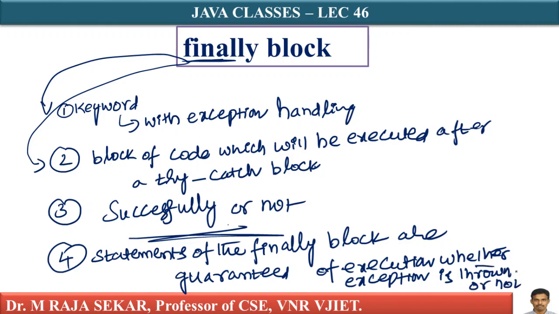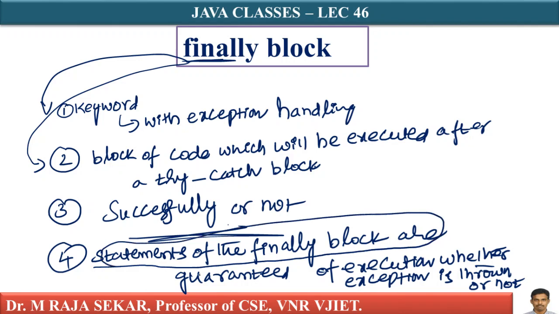It does not matter whether an exception is thrown or not, but the statements in the finally block are guaranteed of execution. I will repeat: the statements of the finally block are guaranteed of execution whether an exception is thrown or not, and if thrown, caught successfully or not.